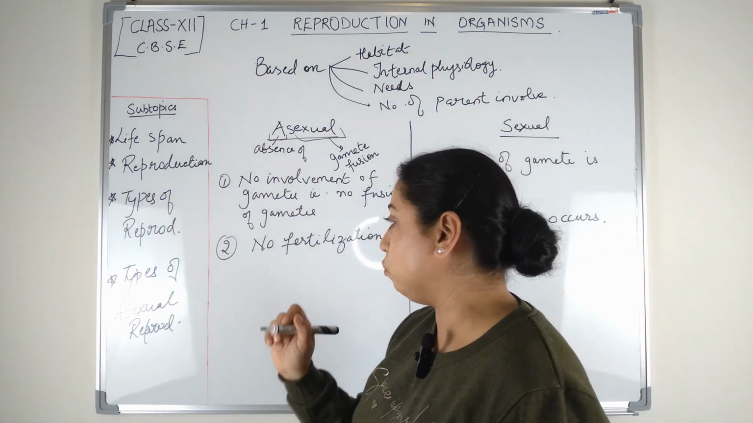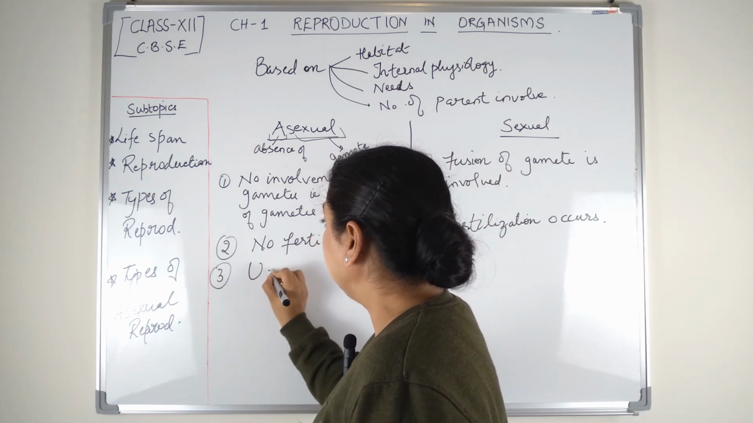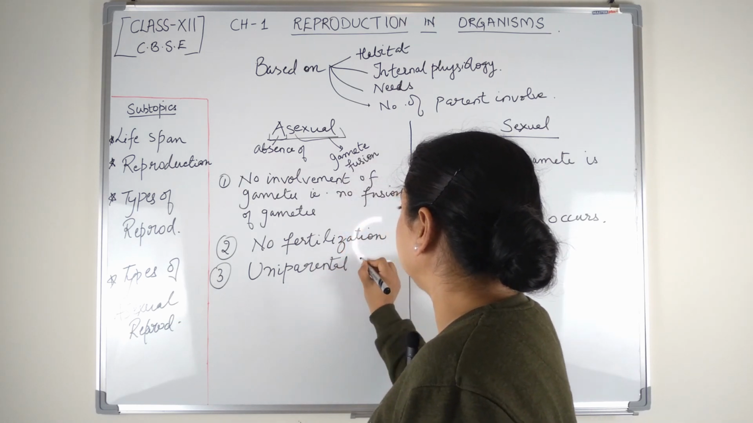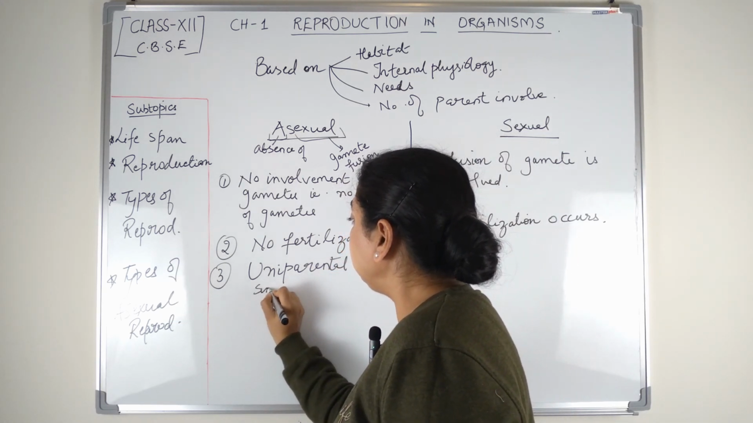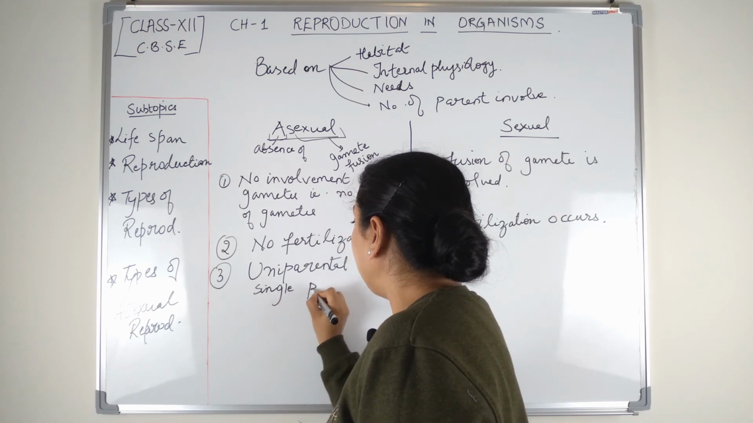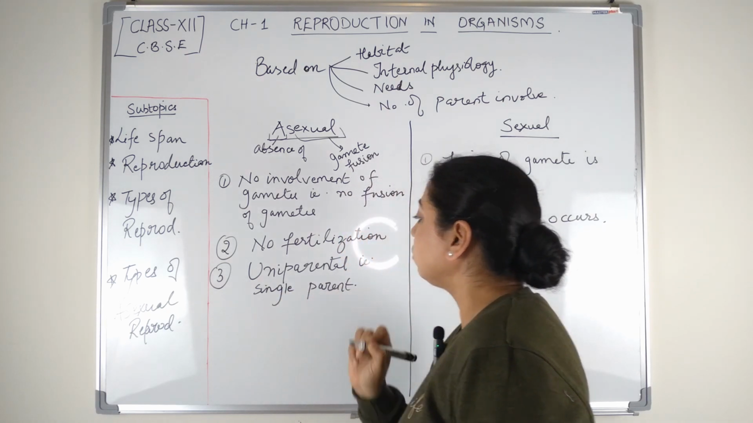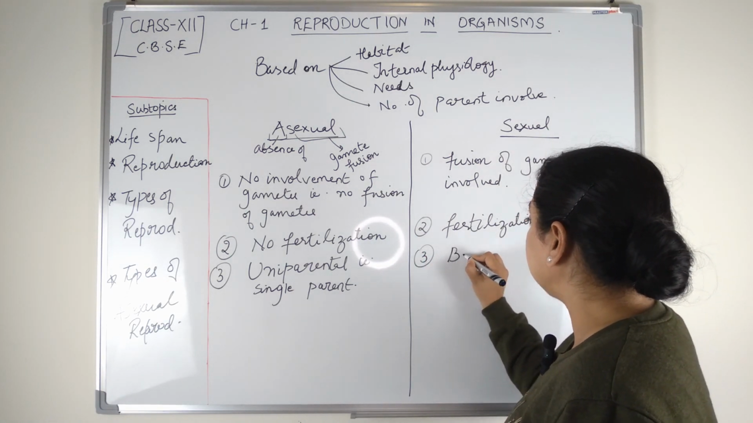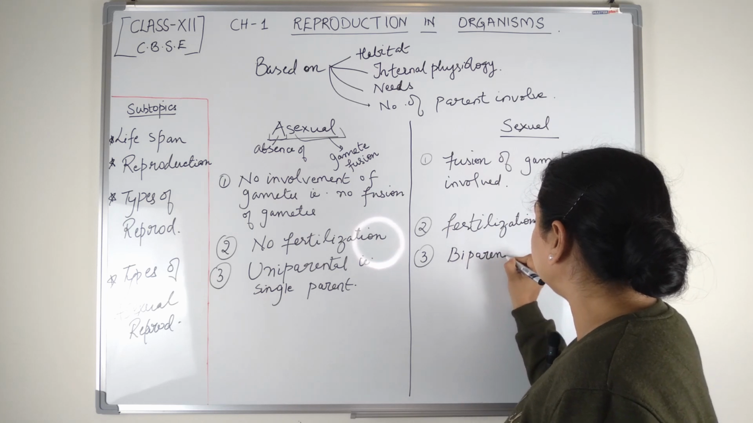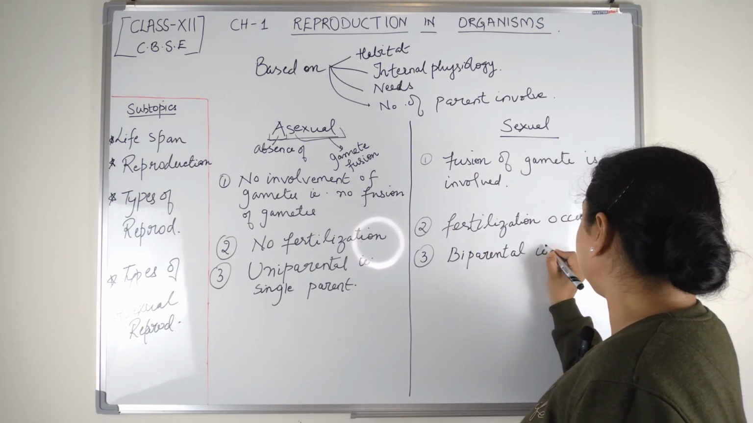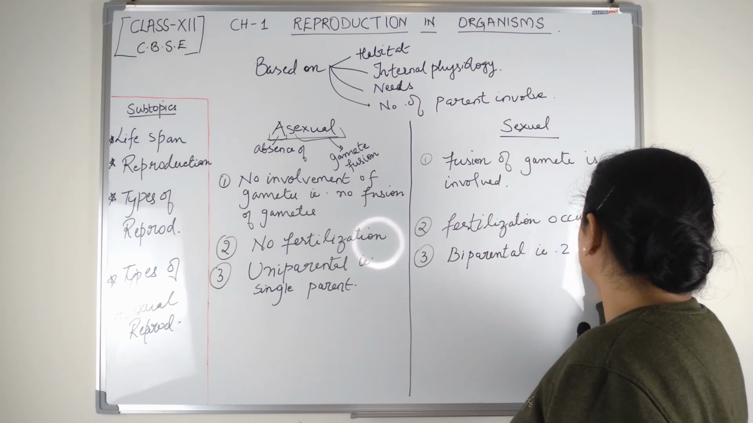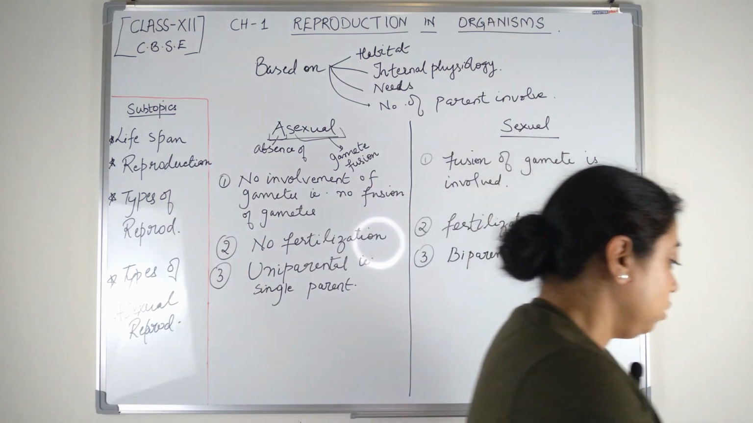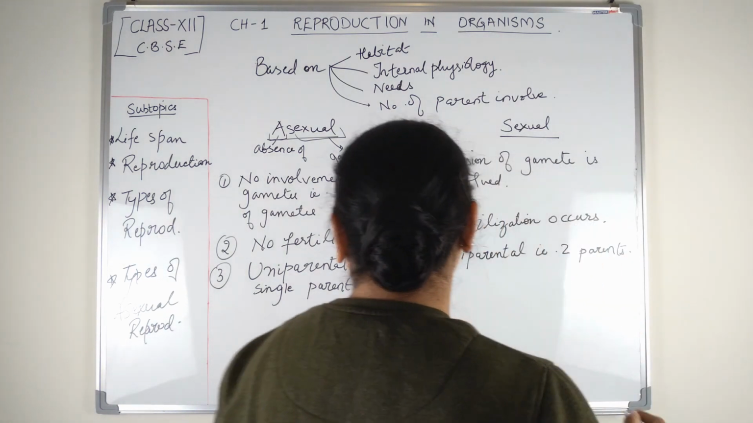Just a single parent is involved, so it is known as uniparental. That is, only one parent is involved. Here in sexual reproduction, two parents are involved, so it is known as biparental. That is, two parents are involved.